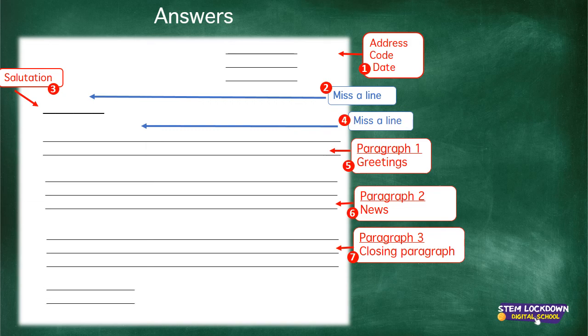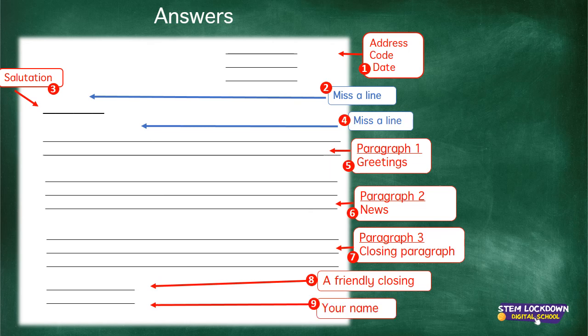And then what are the 2 things that go there on the left? The first one is a friendly closing. Your friend, with love, warm greetings, something friendly like that, and your name. So how did you do? Give yourself a mark out of 9. Did you get all of those? Great. Good stuff.